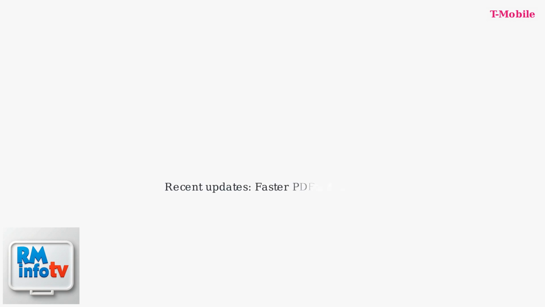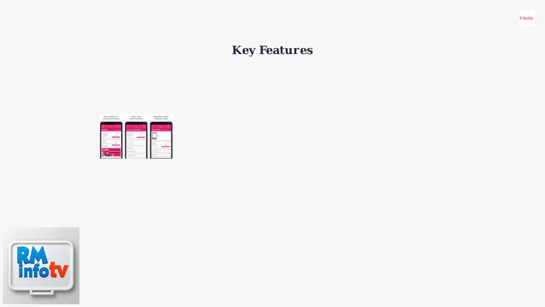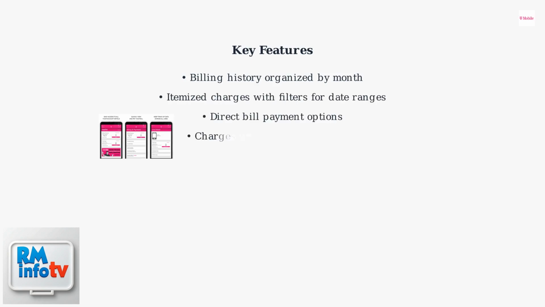The app is updated regularly, with recent versions offering faster load times and an AI-powered chatbot for bill inquiries. The T-Mobile app offers several key features for managing your bill, including access to your billing history, itemized charges, and direct bill payment options. Statements are organized by month, with filters available for different date ranges and charge types. Note that charges are updated every 24 hours.